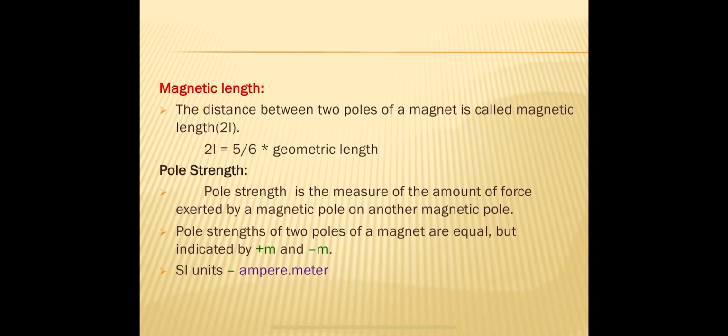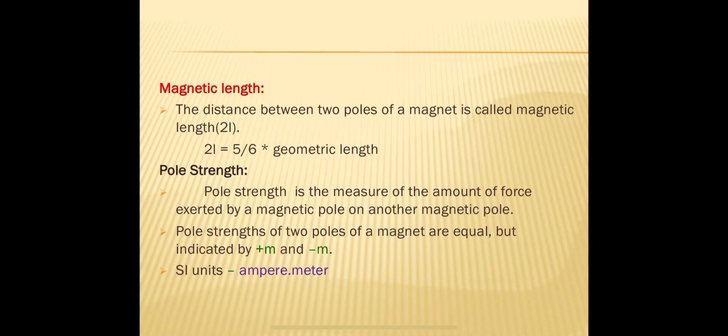That means when we measure the length of a bar magnet with a scale, that is called geometric length. The apparent length is called geometric length, which we measure with a scale or some other device. But what is magnetic length?